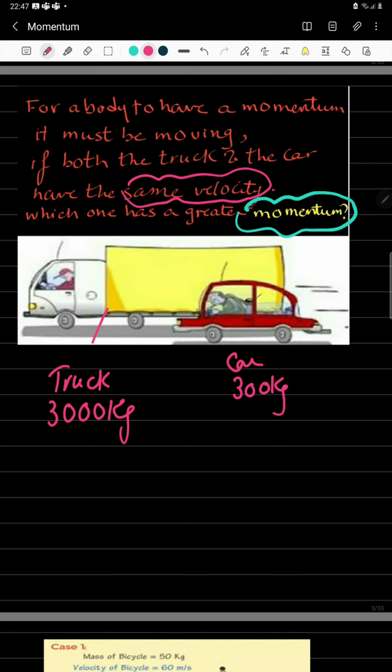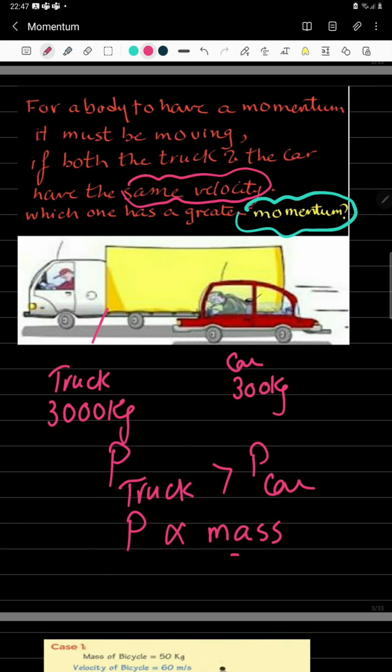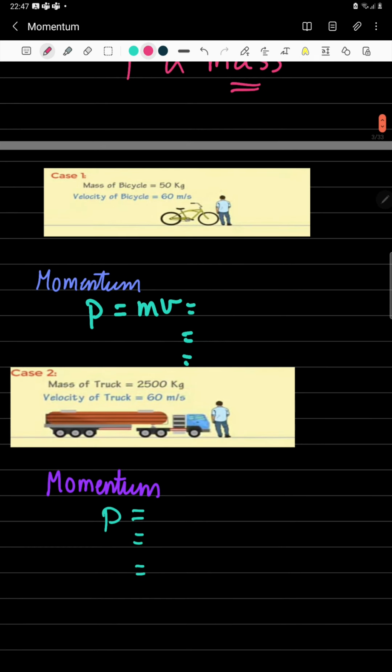Which one is harder to stop? Definitely, the momentum of the truck is greater than the momentum of the car. Why is that? Because the momentum is directly proportional to the mass. If the mass increases, this means that the momentum will increase.